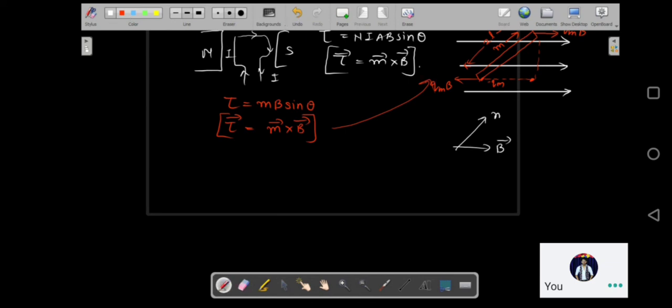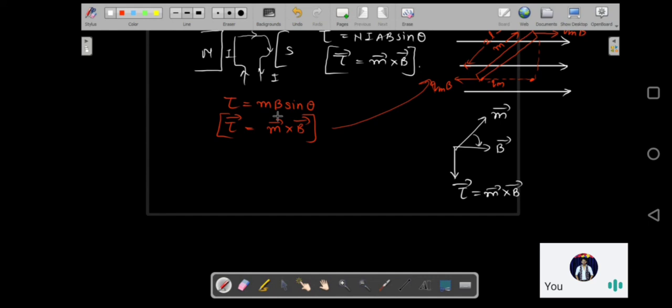This is your M. So curl your fingers from the first vector to the second vector. You will see that the thumb points downwards. So this is going to be the direction of torque, which is M cross B. The right hand screw rule can be applied because it's a cross product, right? So you can use the right hand thumb rule to find out the cross product. That is going to be your direction. So basically what is important over here is the concept.